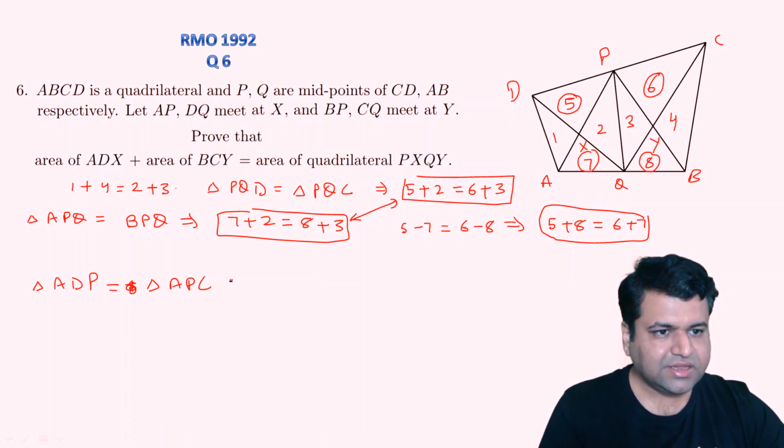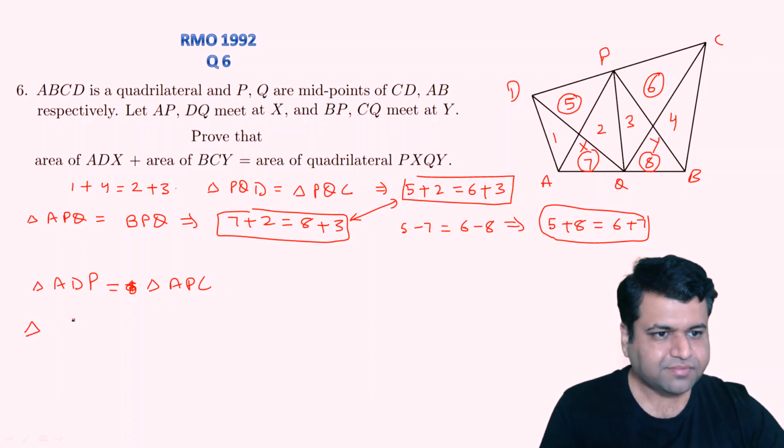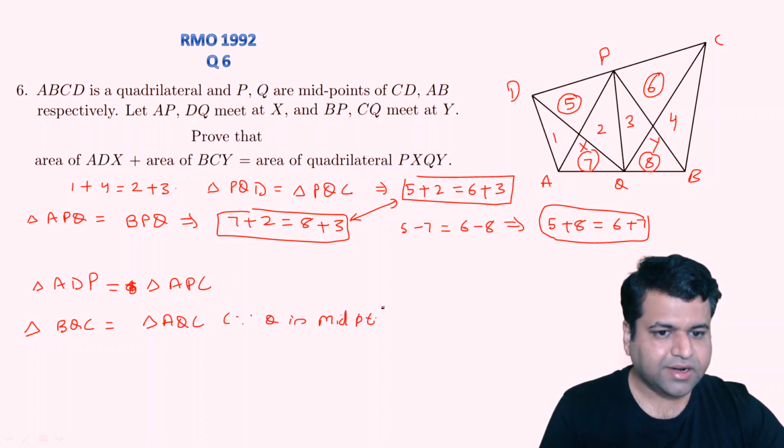Similarly, we can say area of triangle BQC will be equal to area of triangle AQC. Again, why? Because Q is the midpoint, right?